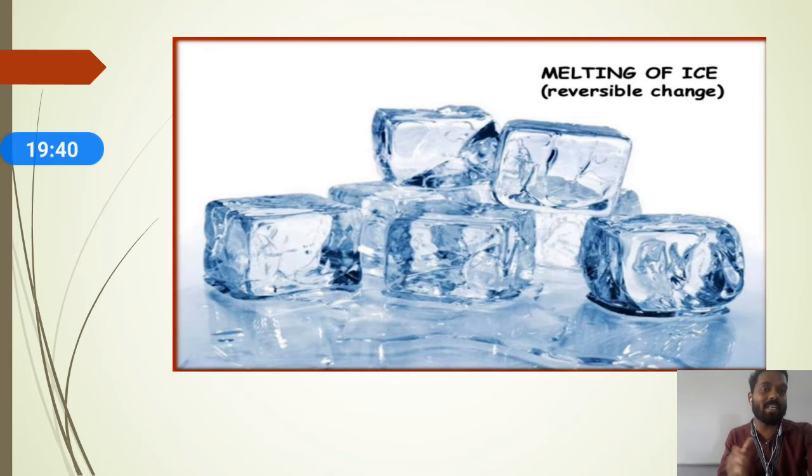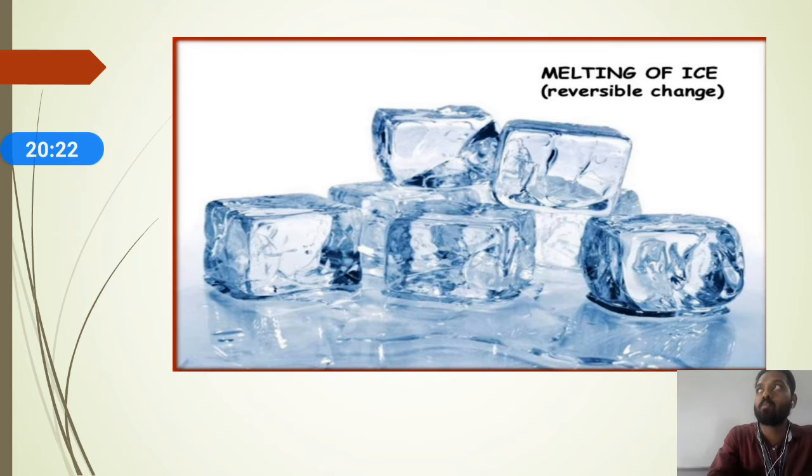Why is the solid converting into a liquid? Because you are supplying heat. This heat energy makes the solid ice cube convert into a liquid. Again, if you take the liquid water and keep it in the refrigerator, the entire liquid water converts into an ice cube. So a change of state of any matter is considered a physical change. Melting of ice, you can call it either a physical change or a reversible change.